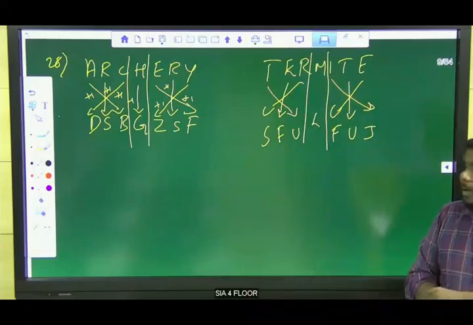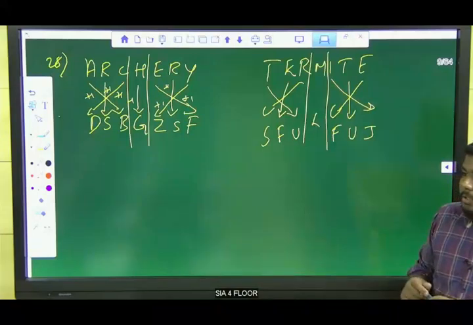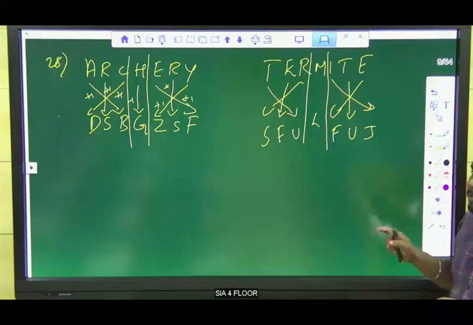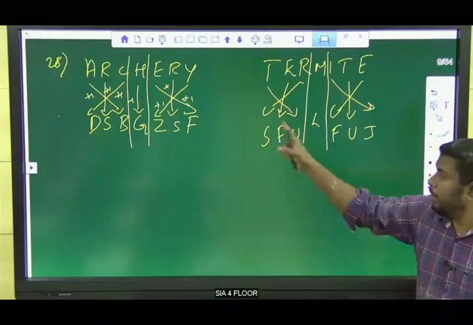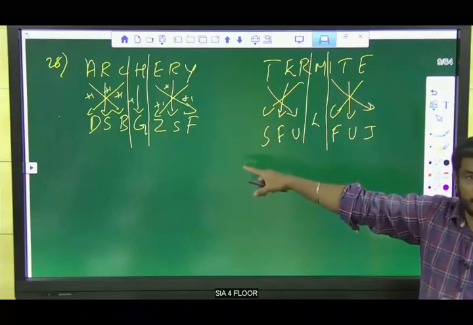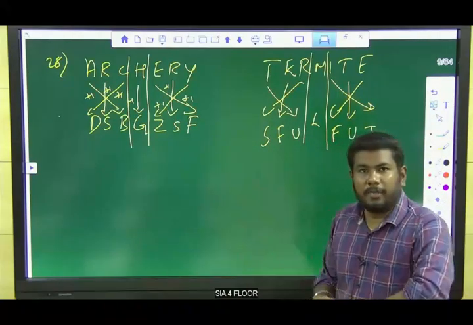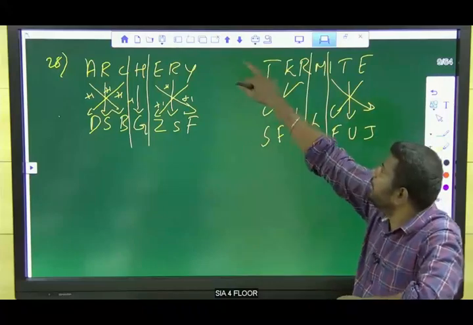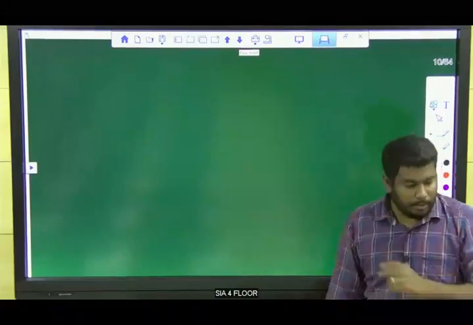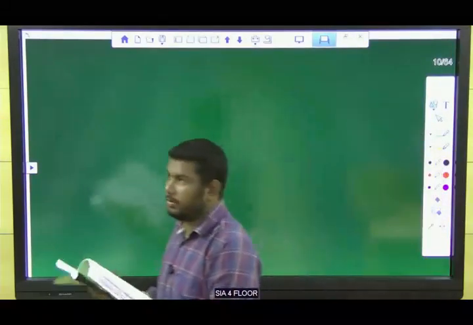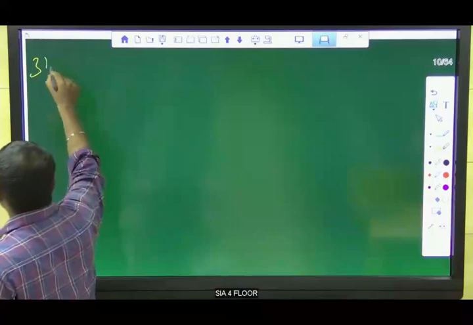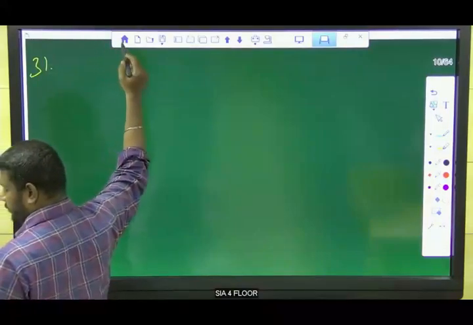Okay, so that's all about word with word coding questions. I already told you we can create difficult questions only in word with word coding, not in word with number coding and all. Now listen here, word with number coding. Take question number 31. Direct question. Only 5 seconds for the question, right?